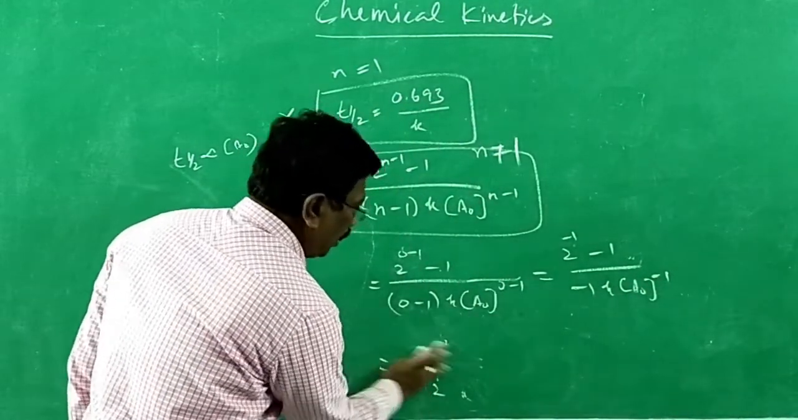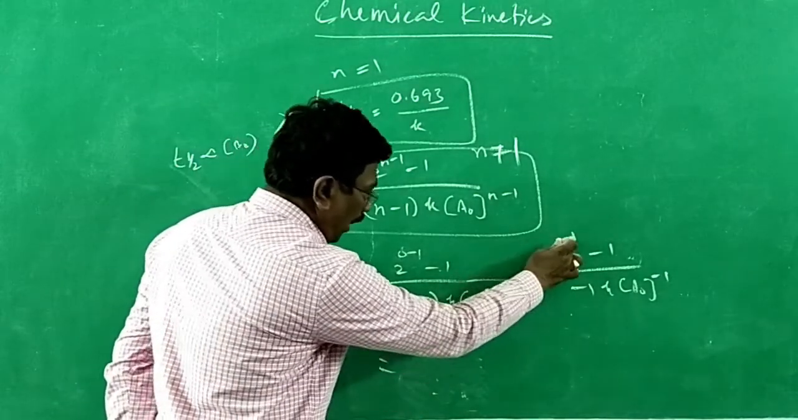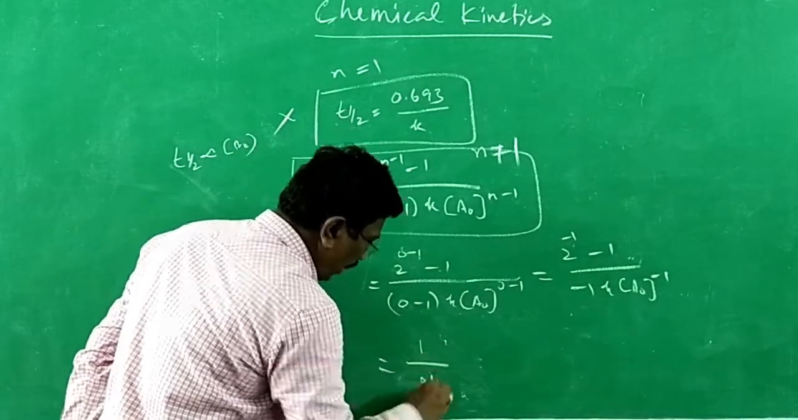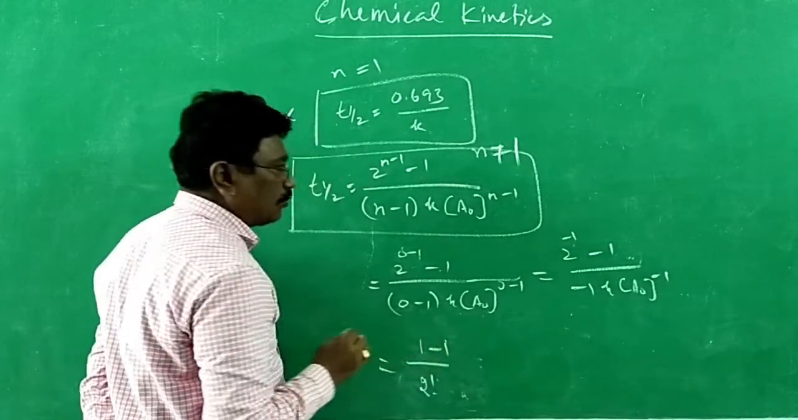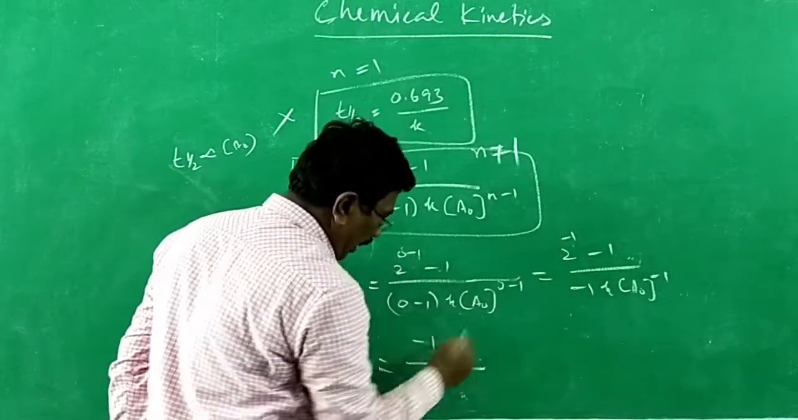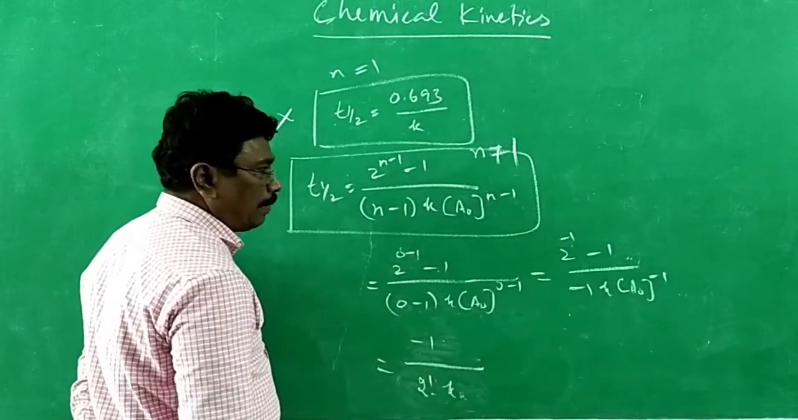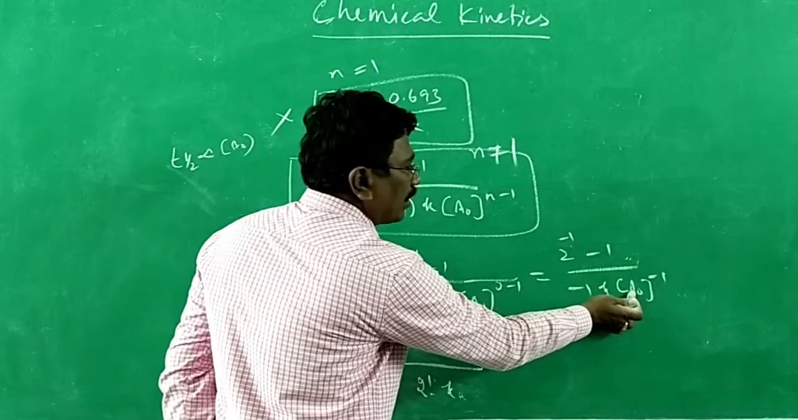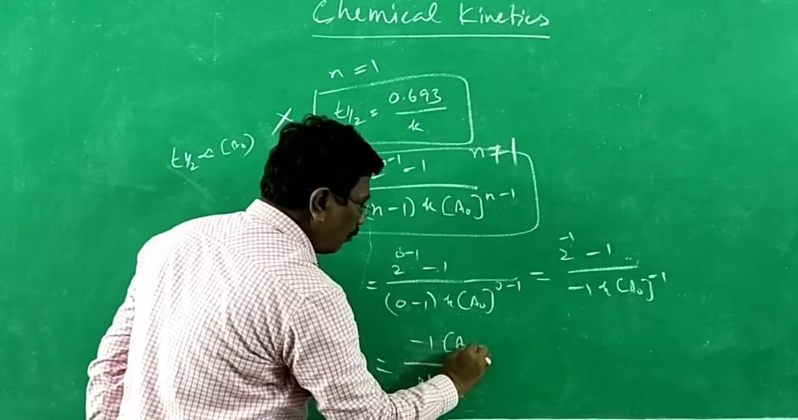Now, let me rewrite the equation. 2 power minus 1 I have taken to the denominator, 2 power 1. And then minus 1, let it be minus 1 in the numerator. 2 power minus 1 I have taken to the denominator, as such. A naught to the power minus 1, let me take it to the numerator, A naught to the power 1.